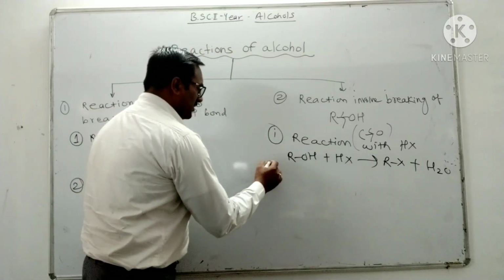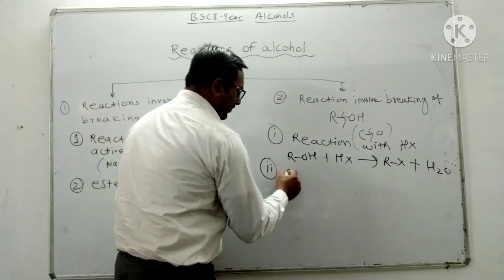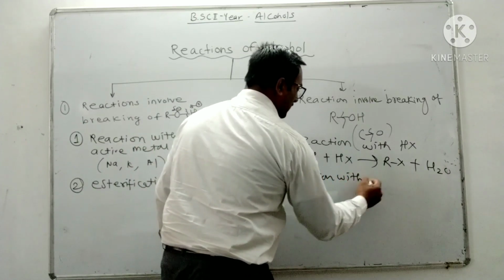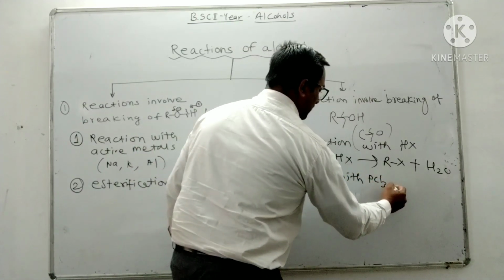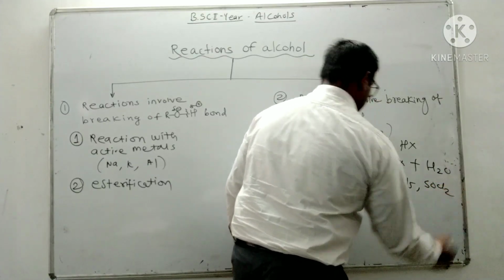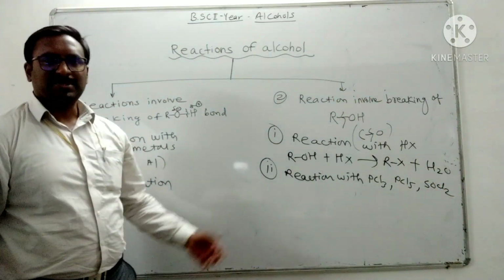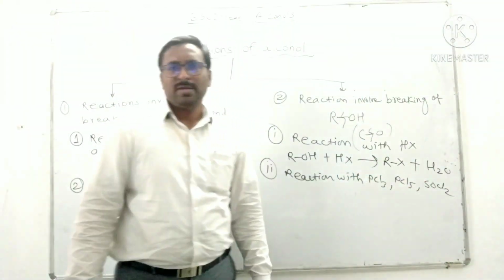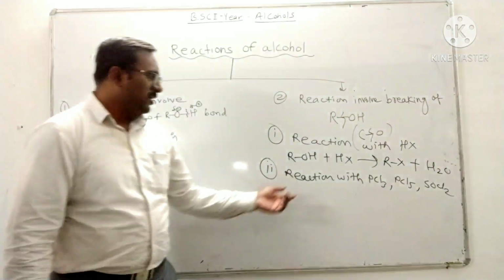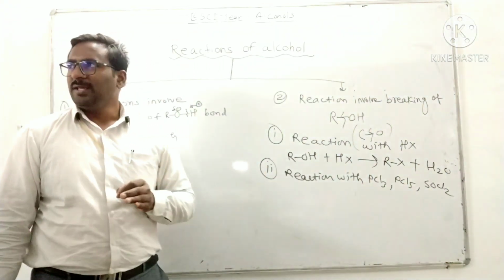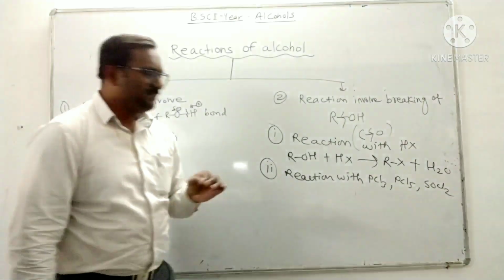Then the second type of reaction is with PCl3, PCl5, and SOCl2. These are phosphorus trichloride, phosphorus pentachloride, and thionyl chloride. All these three reagents give alkyl halide.